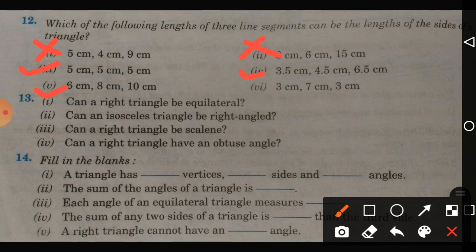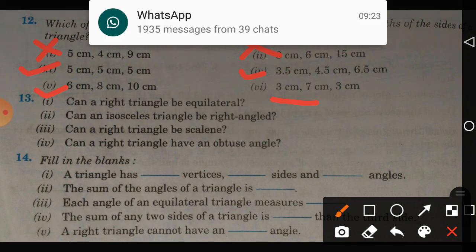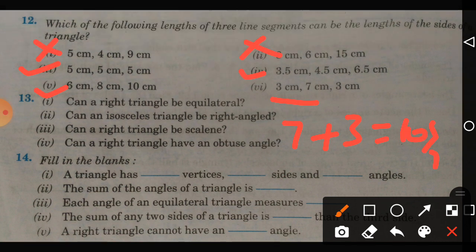Let us see the sixth one. Children, in the sixth one there is a confusion in the question. If we take these two measurements, we cannot draw the triangle by the sum of two sides. But 7 plus 3 becomes 10, and 10 is greater than 3. So we can draw the triangle actually.